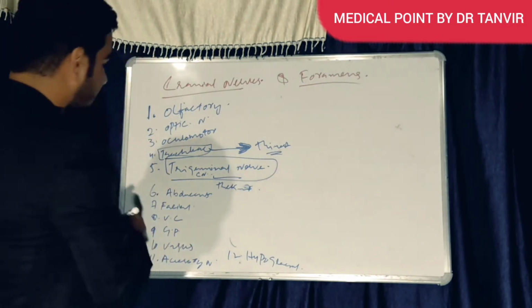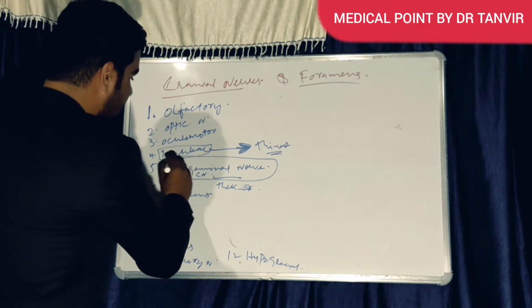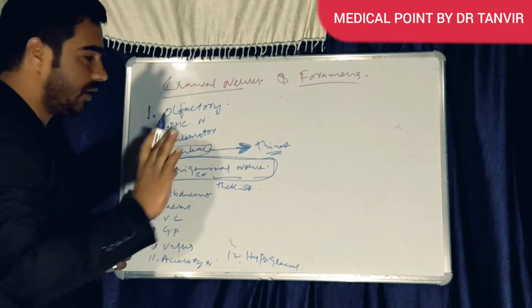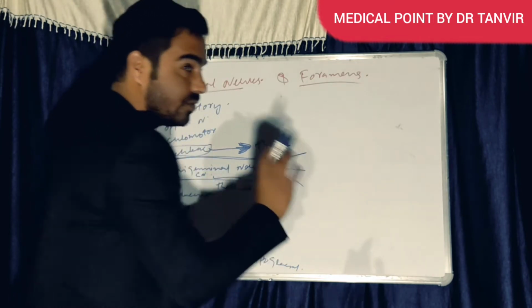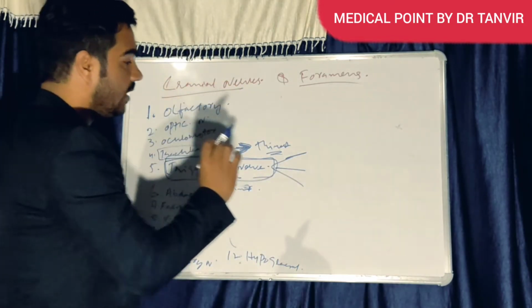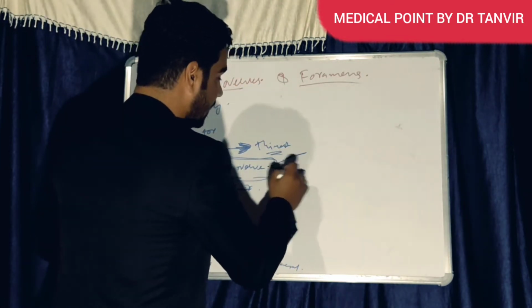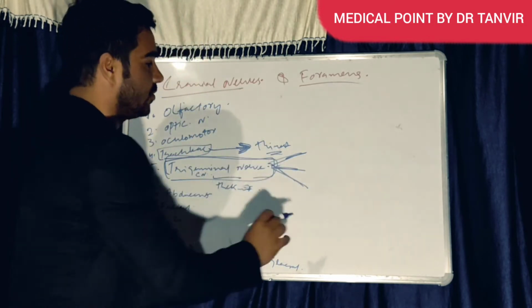But remember that I told you the trigeminal nerve is the thickest nerve. Why is it thickest? It has three parts. It divides into three nerves.